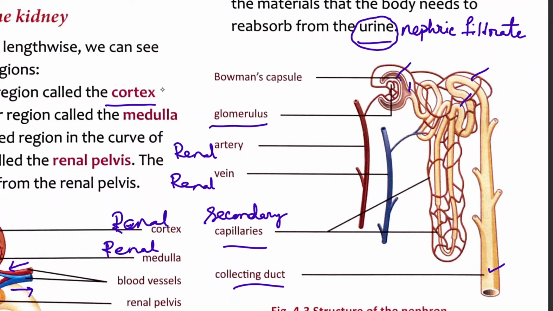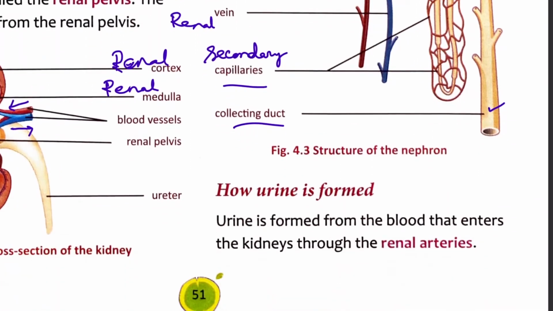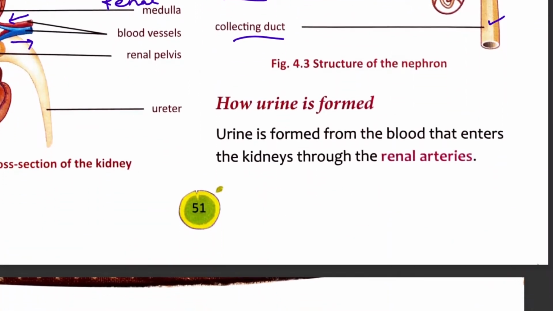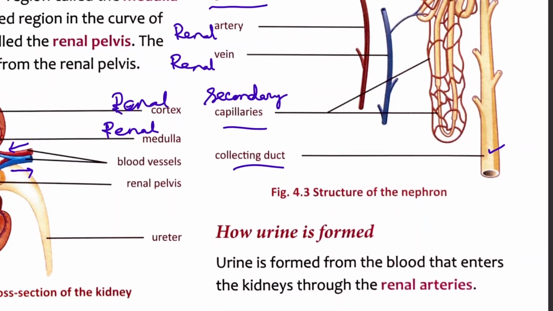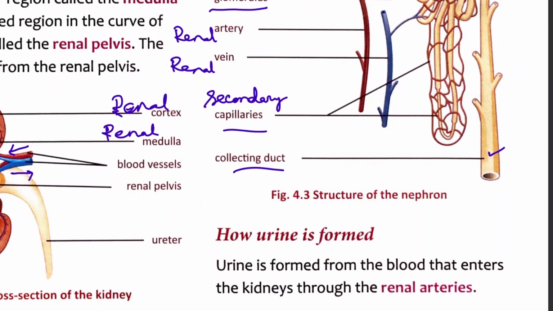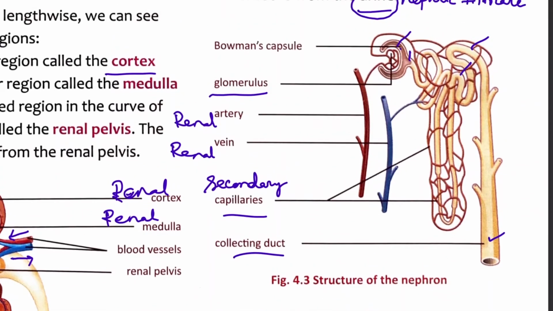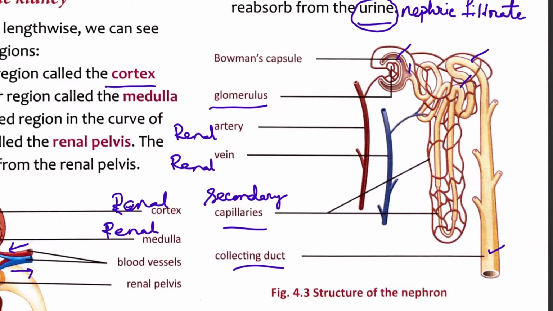And this is the collecting duct. Now let us learn how urine is formed. Urine is formed from the blood that enters the kidneys through the renal arteries. We will discuss it in detail.